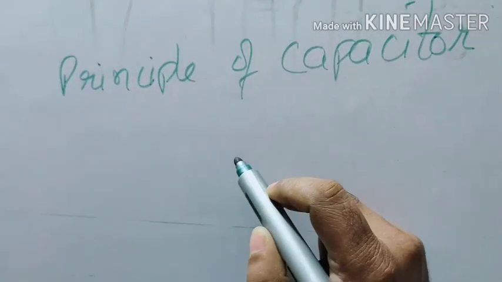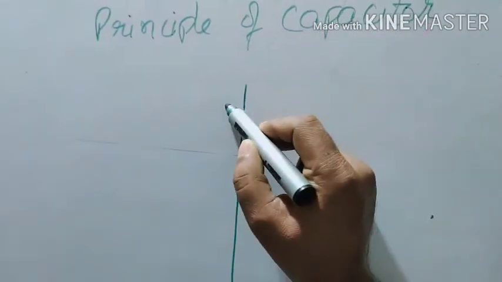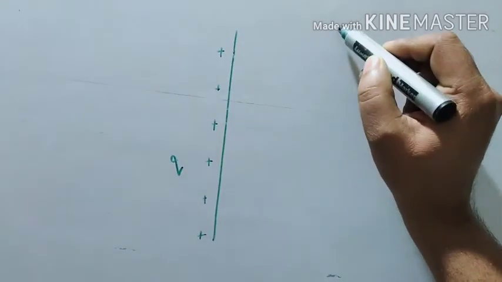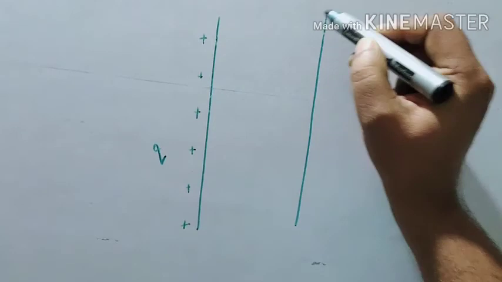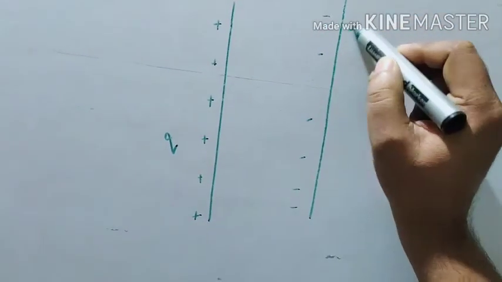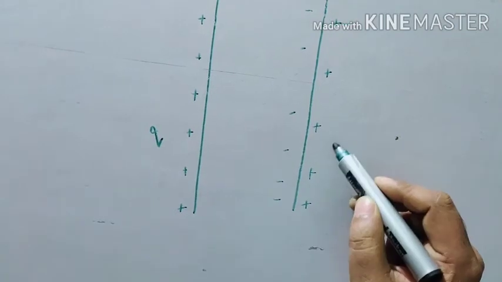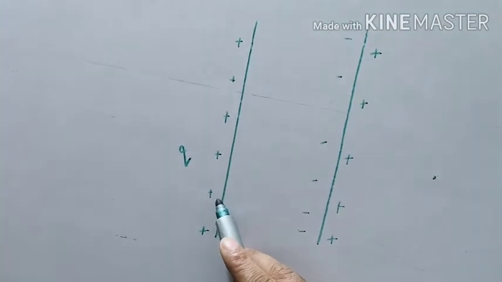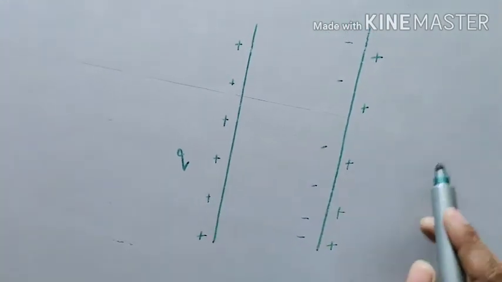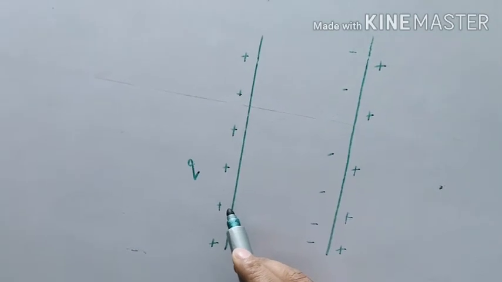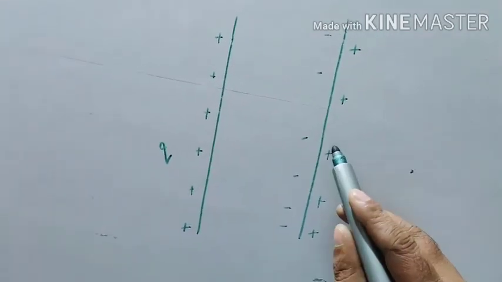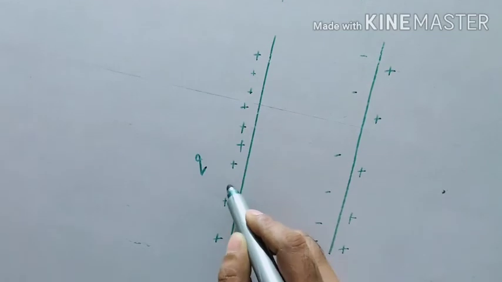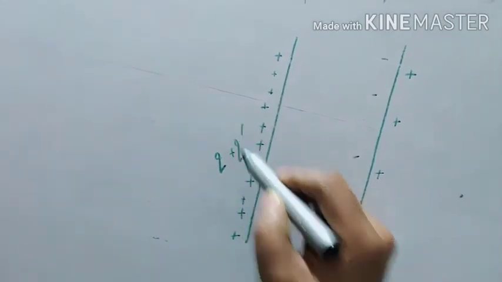Let us now discuss the principle of a capacitor. Take a body and give maximum charge to it. Let us say Q is the charge. Step number 1. Step number 2, place another uncharged body near it. Due to induction, negative charge will appear on this side and positive charge on this side. The negative charge has reduced the potential energy, and the positive charge has increased it. In fact, we can add some more charge to this body.